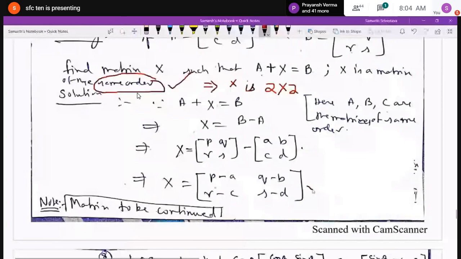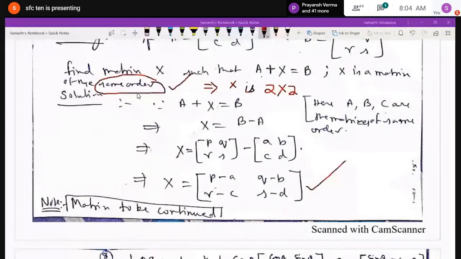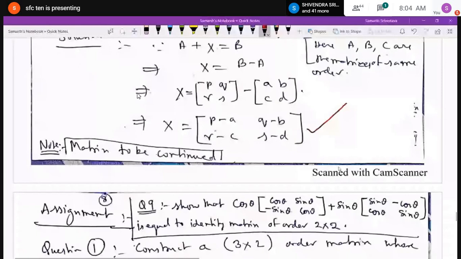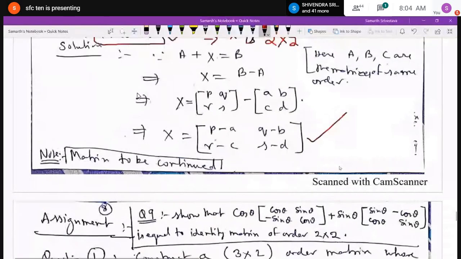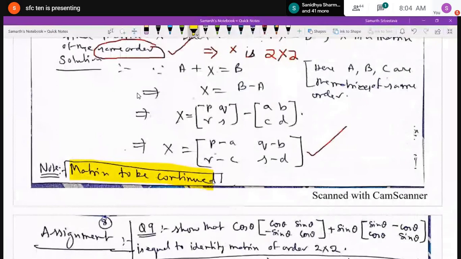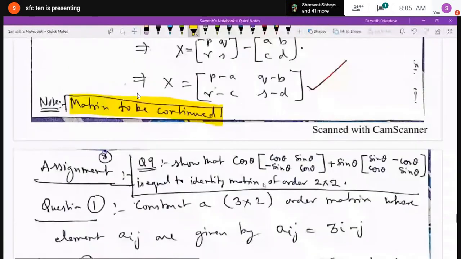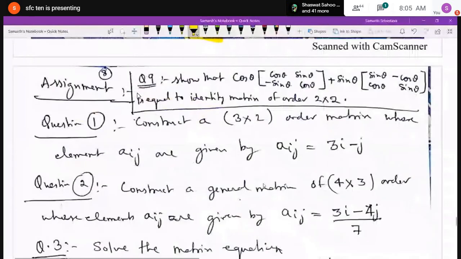Okay. So till here, I will continue with the matrix part on Monday, because tomorrow will be off. On Monday, I will be continuing with the matrix multiplication. But just now, I have given you the assignment, which comprises only 9 questions.